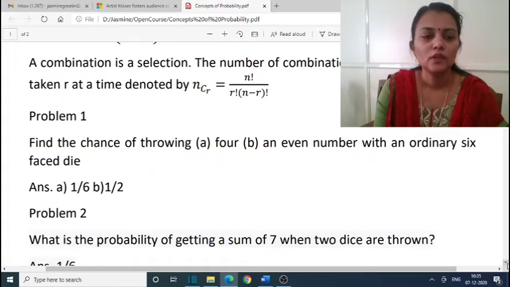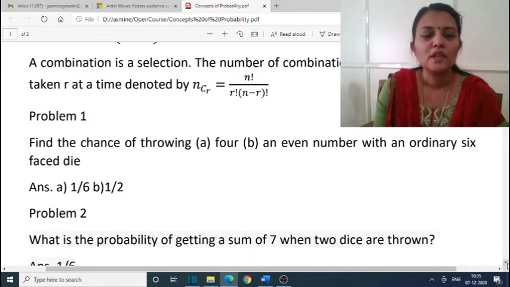Good afternoon all. We have covered all the main portions of the open course, the mathematics for natural science. Two small portions are pending. The first one is the concepts of probability. Let's move to the portions with some small problems related to probability. Now we have some problems there.